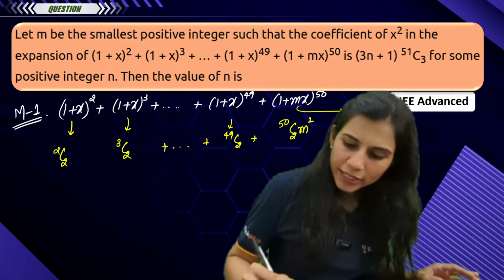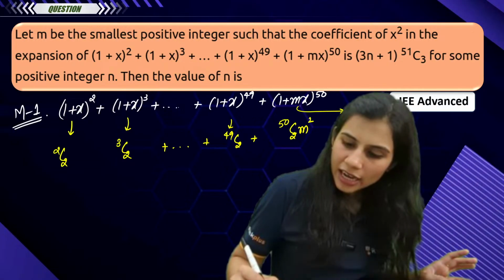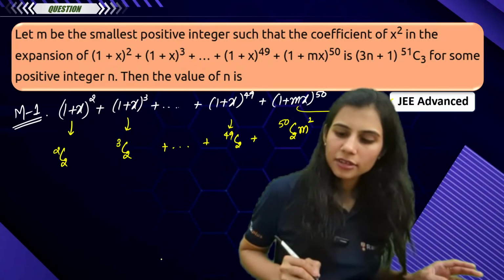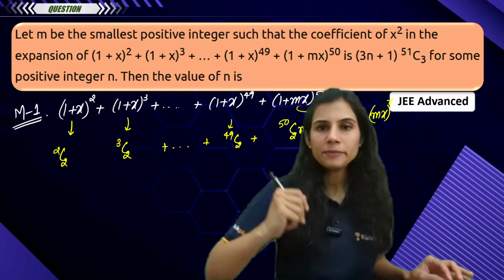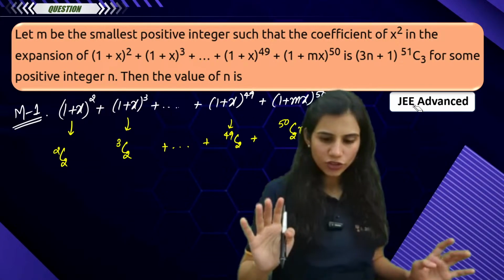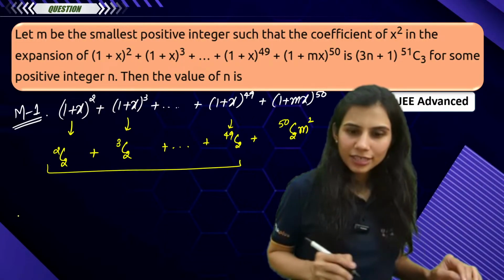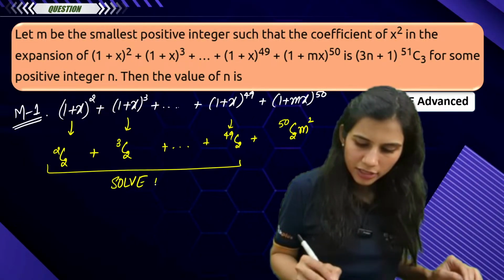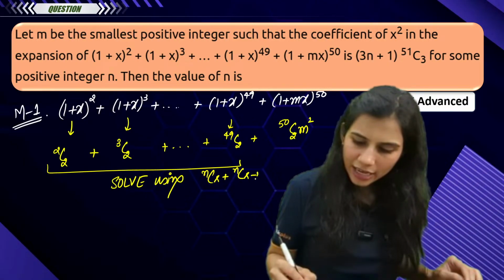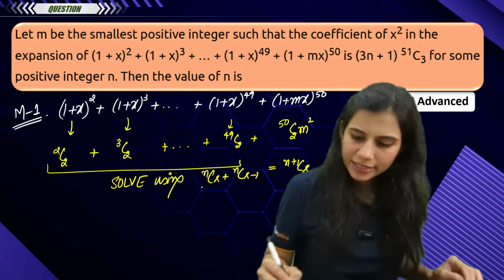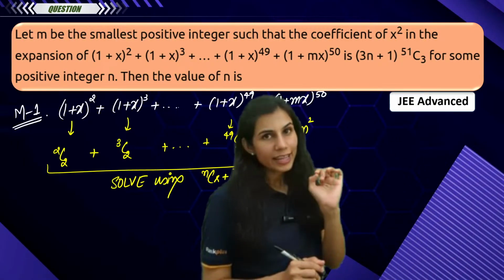If you want to understand in detail, the general term here will look like 50cr mx to the power r. So if you want x square, the coefficient will be 50c2 into m square. Is this clear? That's the logic. Now, listen carefully. From here to here, we have to solve using the fact that NCR plus NCR minus 1 is N plus 1 CR. This is the result. My challenge is for you to use it and solve this part.